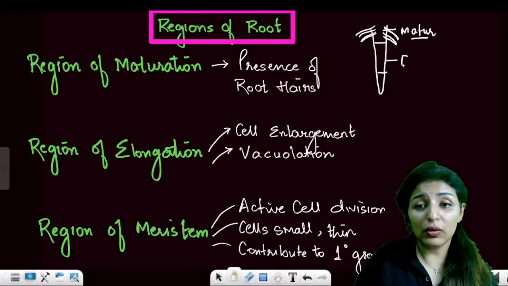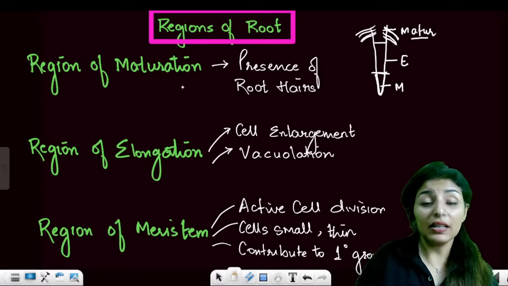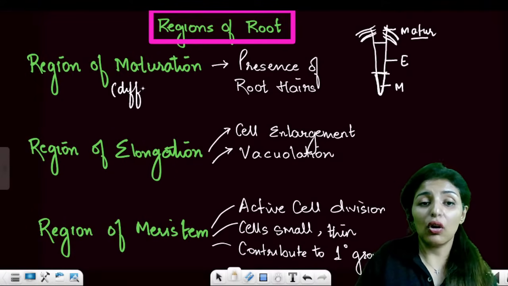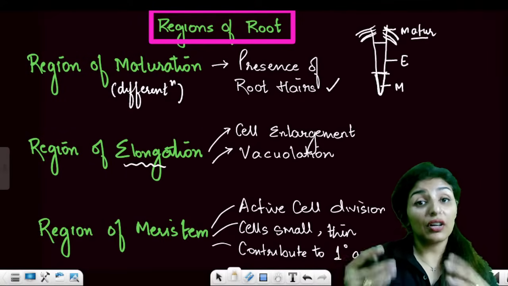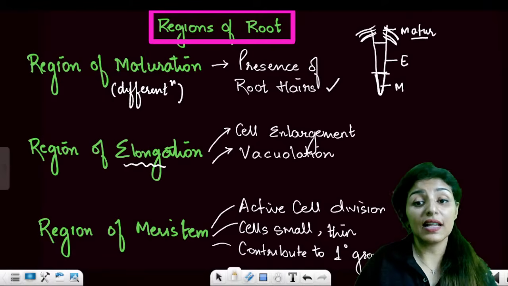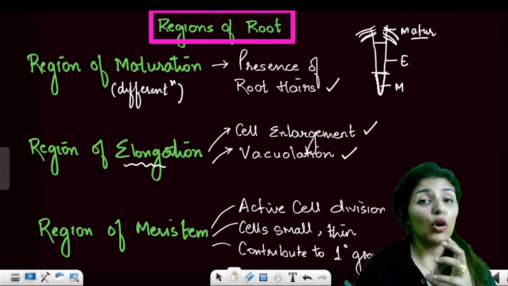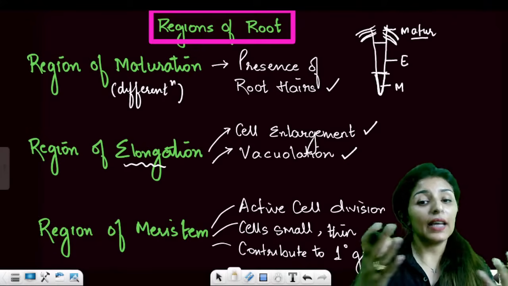Then this is known as the zone of elongation, and the one which is towards the ground is the zone of meristem. So now see the characteristics of each region. The region of maturation is also known as the region of differentiation, and it has root hairs. Now the region of elongation: elongation means the cells have elongated, the cells have enlarged, and they are characterized by a lot of vacuolation. So basically large vacuoles develop in the cells, that is why they get enlarged.